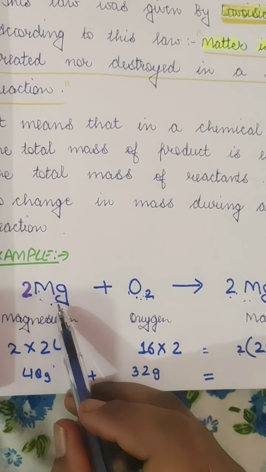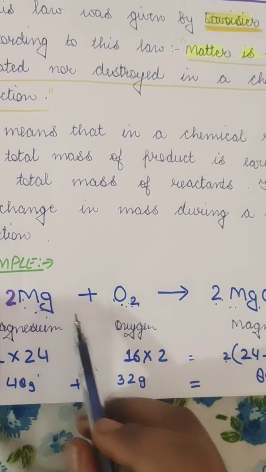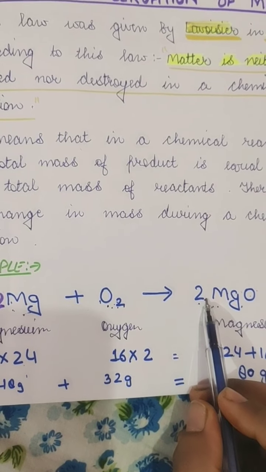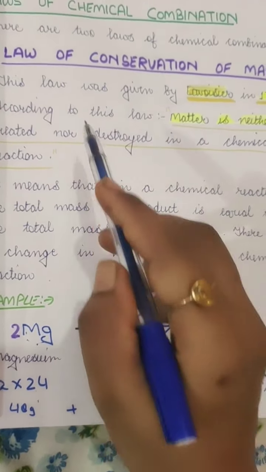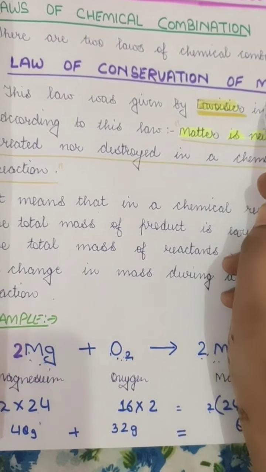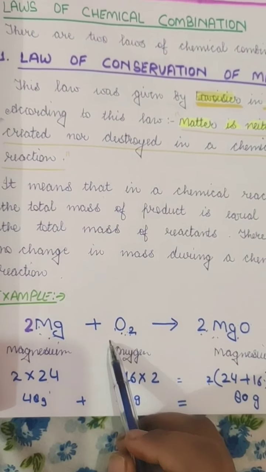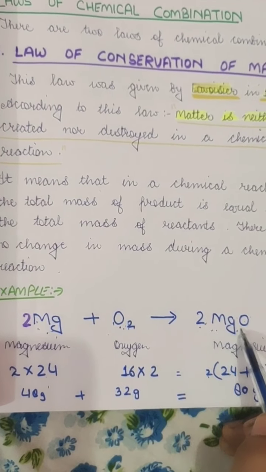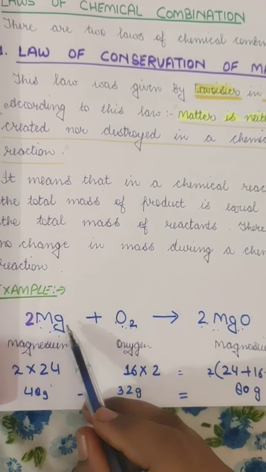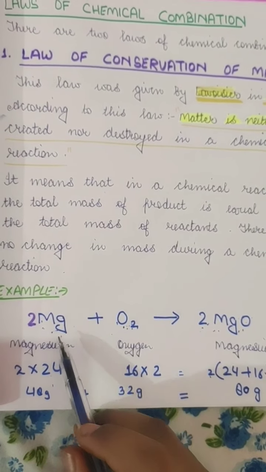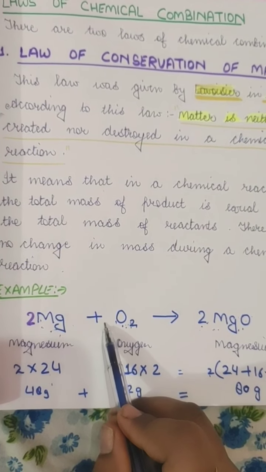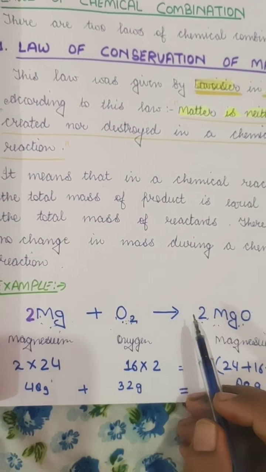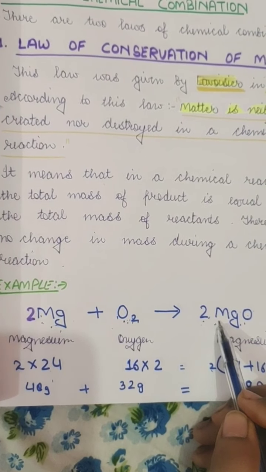When reactants combine, they form a product, and it's a chemical reaction. Our law of conservation of mass states that in a chemical reaction the total mass of the product is equal to the total mass of the reactants, or the sum of the mass of the reactants is always equal to the sum of the mass of the products.